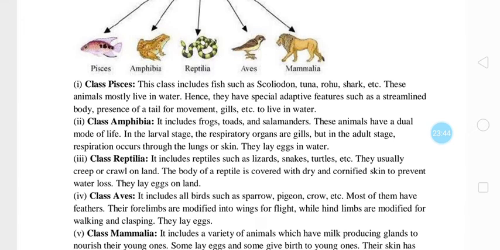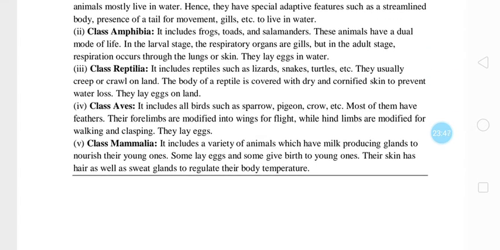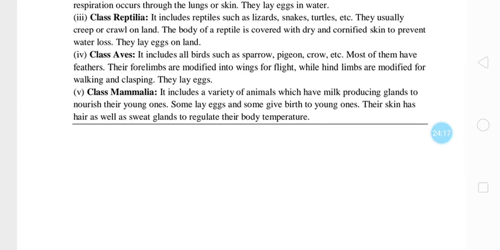Class Aves, these are birds. They include all birds such as sparrow, pigeon, crow, etc. Most of them have feathers. Their forelimbs are modified into wings for flight, while hind limbs are modified for walking and clasping. They lay eggs. Class Mammalia includes a variety of animals which have milk producing glands to nourish their young ones. Some lay eggs and some give birth to young ones. The skin has hair as well as sweat glands to regulate their body temperature.